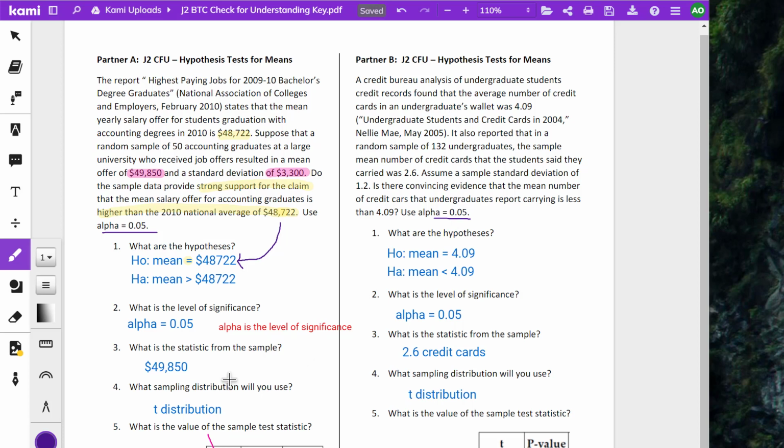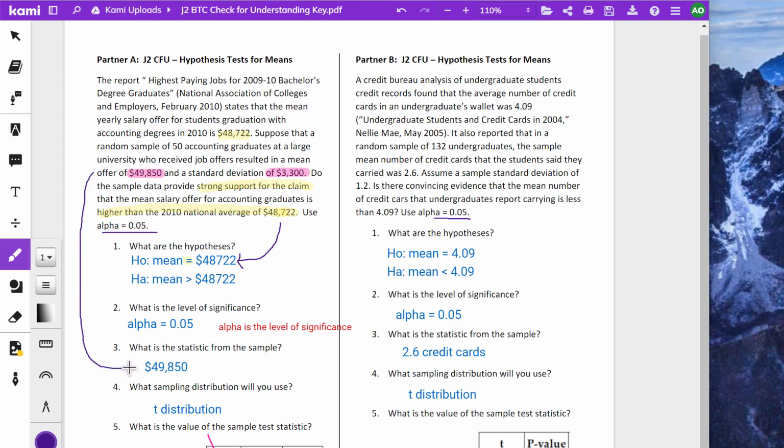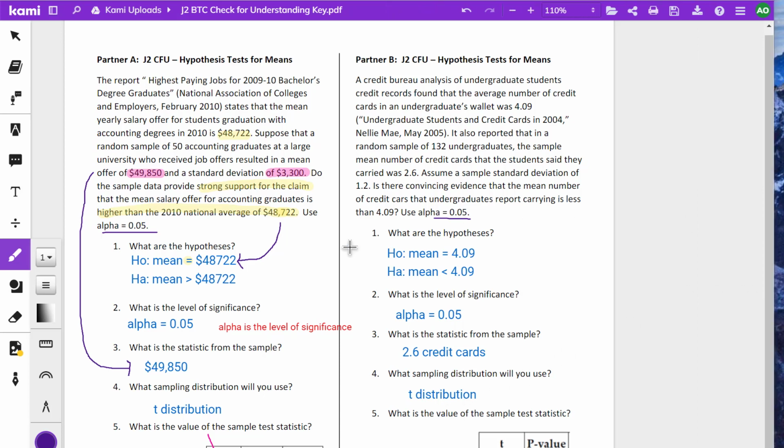What is the statistic from the sample? That would be this right here. It didn't say test statistic, it just said statistic, and that means your sample average. And what sampling distribution will you use? The sampling distribution we will use is the t-distribution.